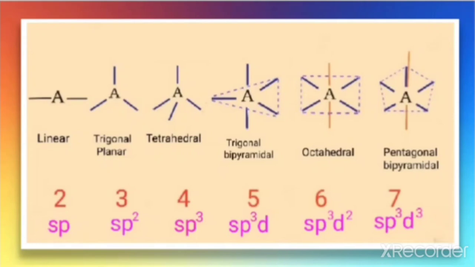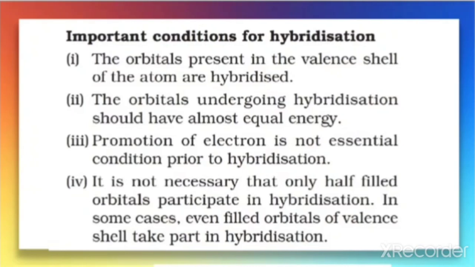So let us discuss the important conditions for hybridization. The first important condition: the orbitals present in the valence shell of the atoms are hybridized. Which orbitals are undergoing hybridization? Only the valence shell orbitals undergo hybridization. That means for the inner core electrons, no hybridization takes place. That is the first condition given in the textbook.